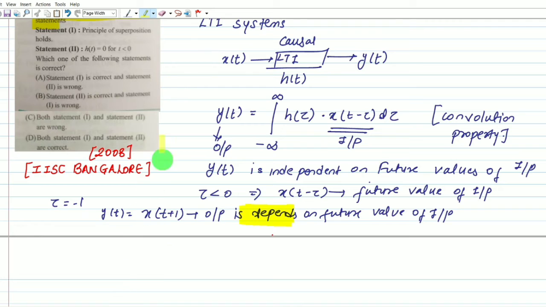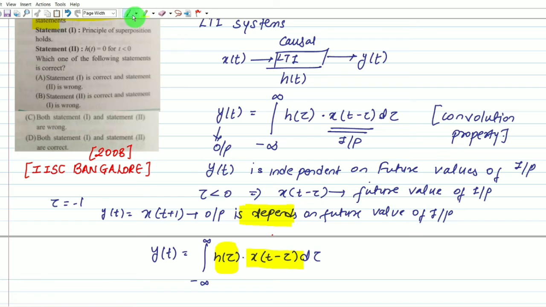So let me write our main equation, where y of t equals the integral from minus infinity to infinity of h of tau multiplied with x of t minus tau d tau. This is the input; let me highlight this part. This part will not change. We can comment only on this part, h of tau.